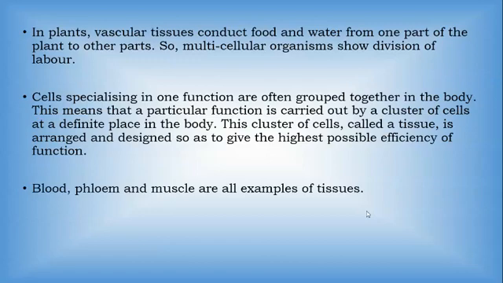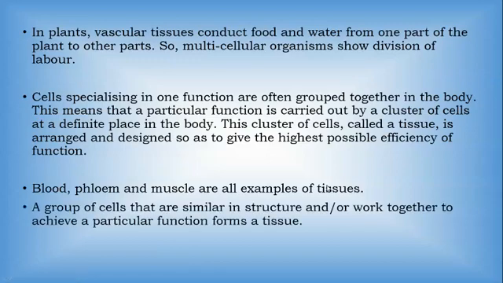Blood, phloem, and muscles are the examples of tissue. Even there are so many examples which we are going to learn in this chapter. So here we have the definition of tissue. A group of cells that are similar in structure and work together to achieve a particular function forms a tissue.